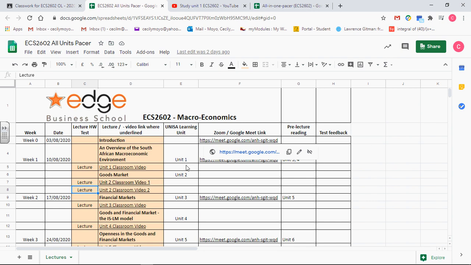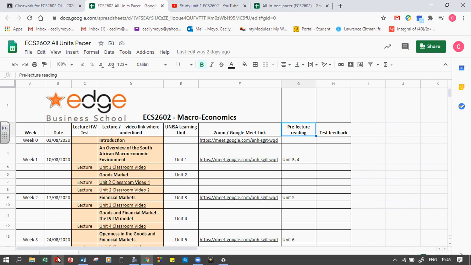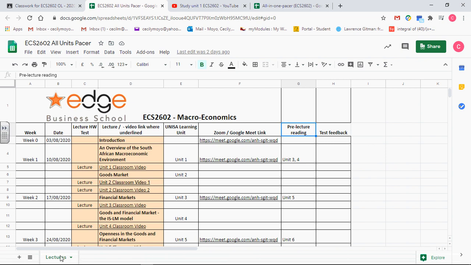I also tell you which study unit it is in terms of UNISA that we are looking at, and I also give you pre-lecture reading. So that means what you are supposed to look at before the next lecture or before we have the Zoom meetup or whenever we're going to have that. Okay, so if you notice for now, your PACER looks like this. It has only one tab at the bottom which says lectures. So that is what I put across at the moment.